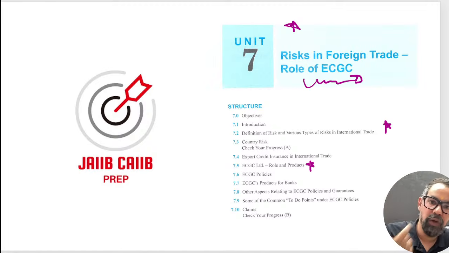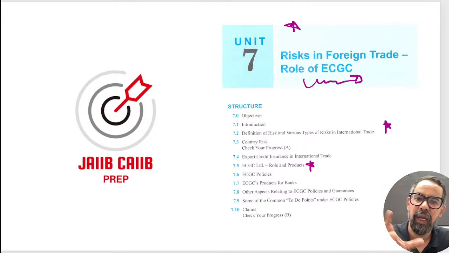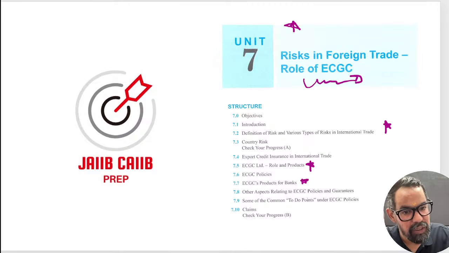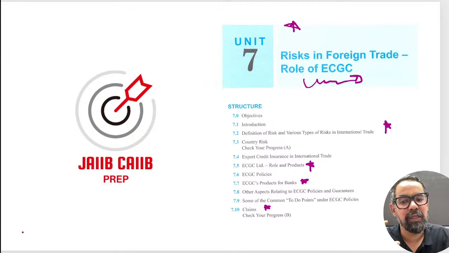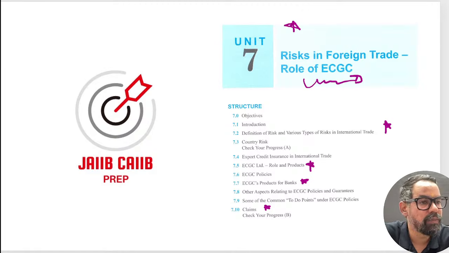One question for sure will be around the different types of schemes, the ECGC product for banks and the claim part, right? So these are three important areas. One general question around the risk itself, another around the product, claim or product for banks and others.